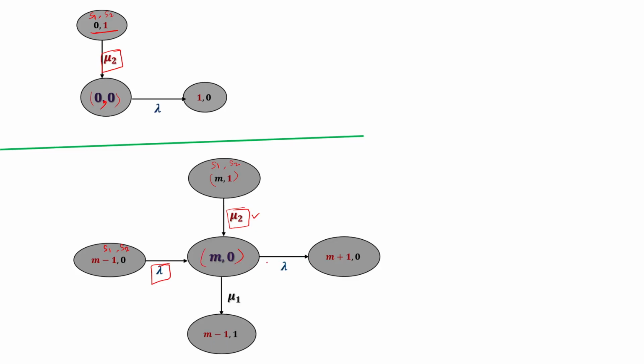At this state, if a new customer enters at server S1, it becomes m plus 1, 0. If a customer is served at S1, it becomes m minus 1 at S1, and the customer enters S2, so S1 is m minus 1 and S2 is 1.